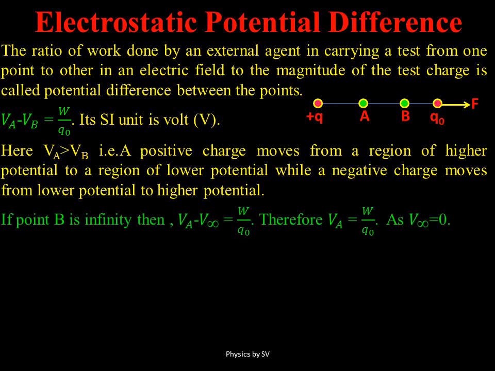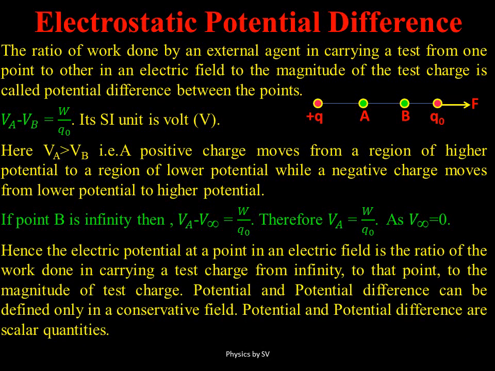Now suppose we consider this point B to be at infinity, so then we would be defining a quantity known as potential. That will be then the ratio of work done in carrying the test charge from infinity to any point inside or in the vicinity of source charge, or inside the electric field of the source charge. So VA minus V infinity. V infinity is of course 0. That is, at infinity the potential due to any charge is considered to be 0. So VA is W upon Q naught, which is actually potential at point A.